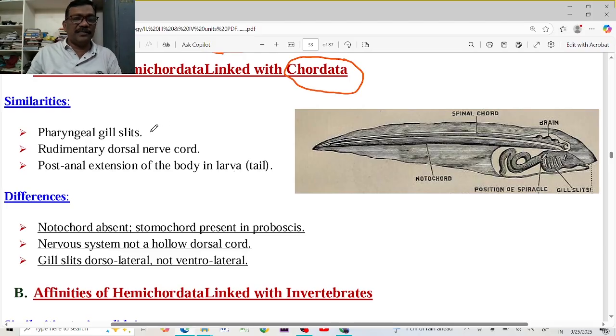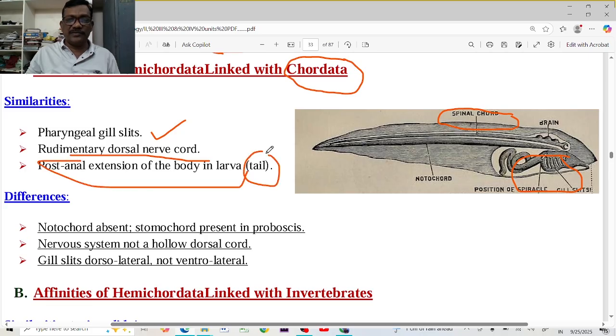Similarities with Chordata. Pharyngeal gill slits are present. Here the gill slits are present in this organism. So the presence of gill slits is actually a chordate character. However, this Balanoglossus, the hemichordate, is also containing the gill slits in this pharyngeal region. Next, rudimentary dorsal nerve cord. Dorsal nerve cord is also present, that is called the spinal cord. This is also a character of the chordate. And post-anal tail extension is called the post-anal tail. Presence of tail is also a character of Chordata.